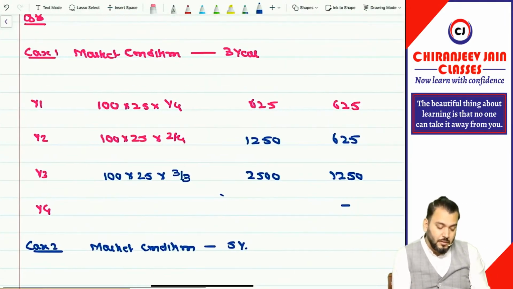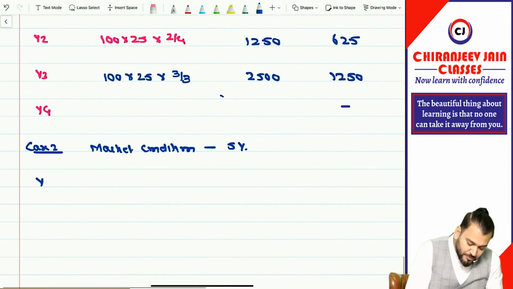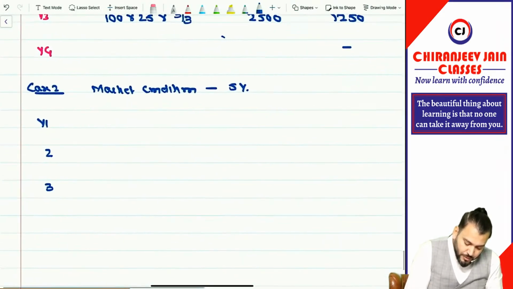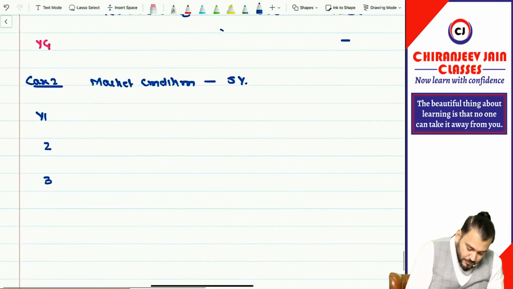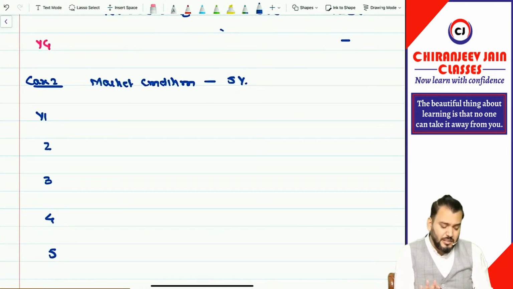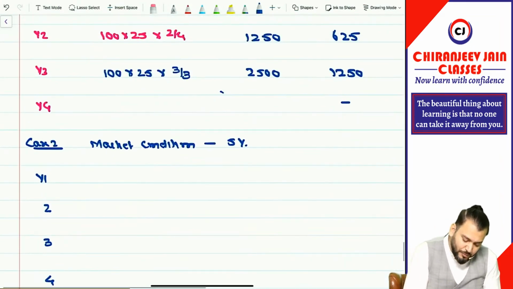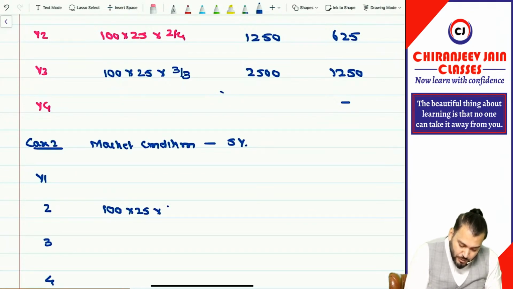Understood? So what we'll do, how much expense we recognize in year 1, year 2, year 3, year 4, year 5. There is no doubt about year 1, 2, 3. Can I say year 1 will be 100 into 25 into 1 by 4? It will be 625.